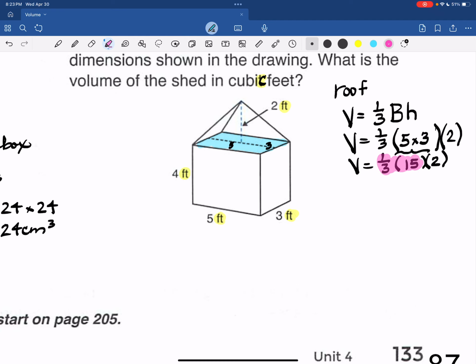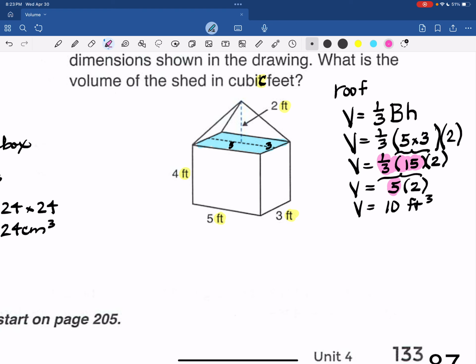What is 1/3 of 15? 15 divided 3 ways is going to be 5. And 5 times 2 is 10 cubic feet. Now that's just the roof, or the attic.